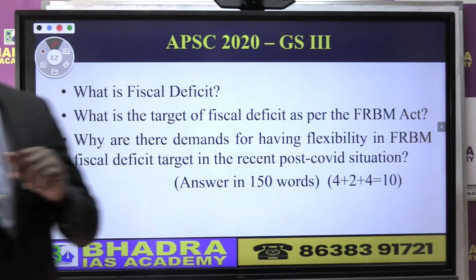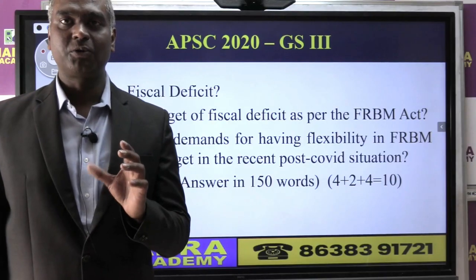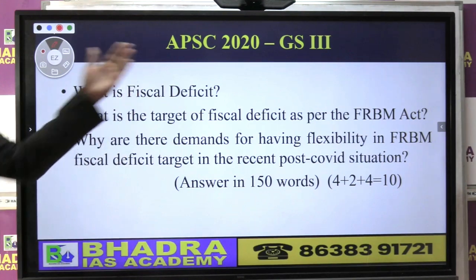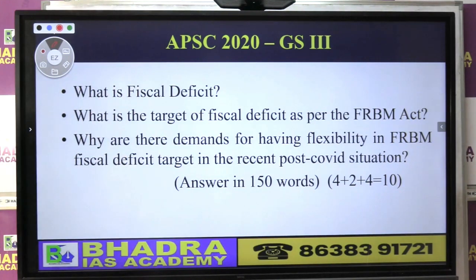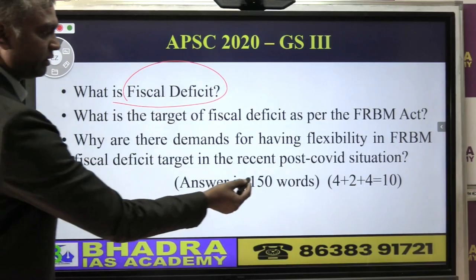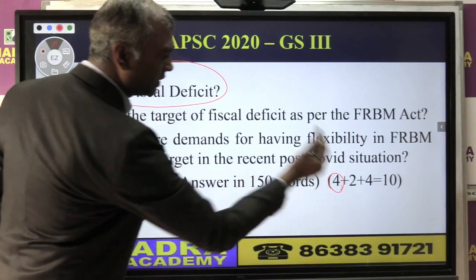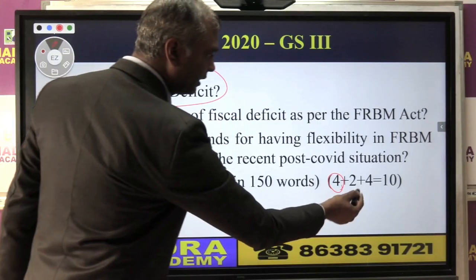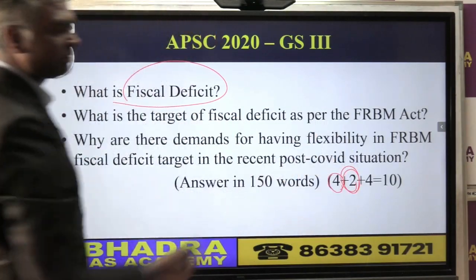Not only prelims, budget का क्वेश्चन आपको मेंस का एग्जाम में भी पूछा जाता है. Like for example, if you look at APSC 2020 GS3 में they asked this question. This is also the topic we are going to discuss today. What is the meaning of fiscal deficit? उसके लिए कितना मार्क दिया था? 4 मार्क दिया था. Then what is the target of fiscal deficit? वो टारगेट को बताने के लिए 2 मार्क दिया था.